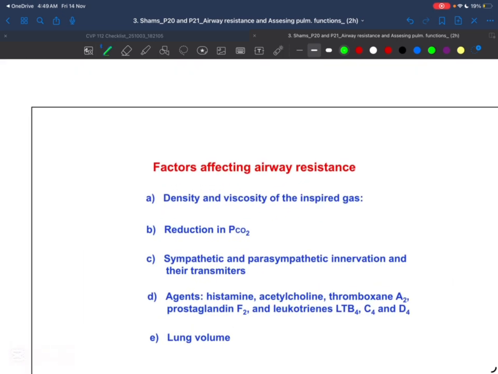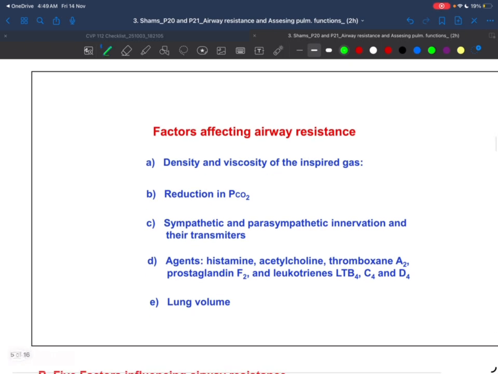It depends on the gas, which is denser, harder to move, or the chemistry. We have a low carbon dioxide, which narrows our airways, nerves and hormones, like the B2, that relax, and the acetylcholine, which makes us constrict, and we have the lung volume. Bigger lungs pull airway open. Okay, so these are the 5 ones. Do we need to memorize them?